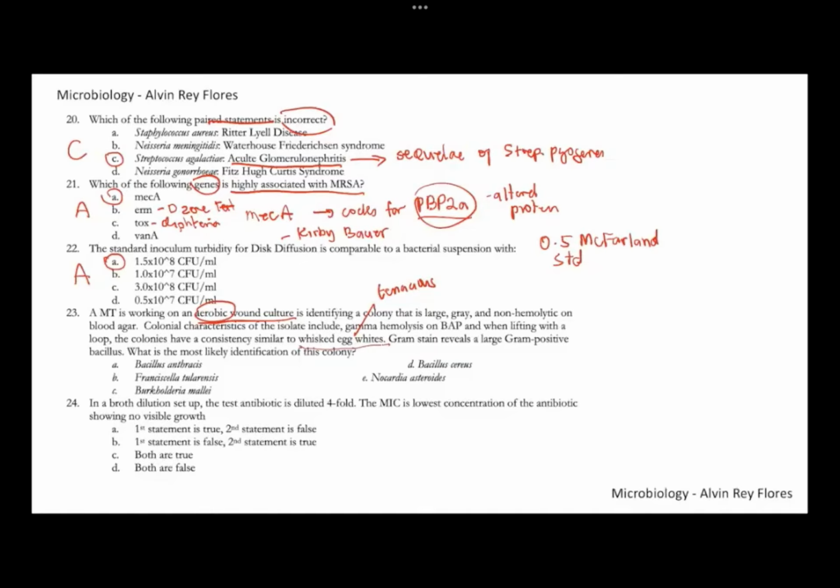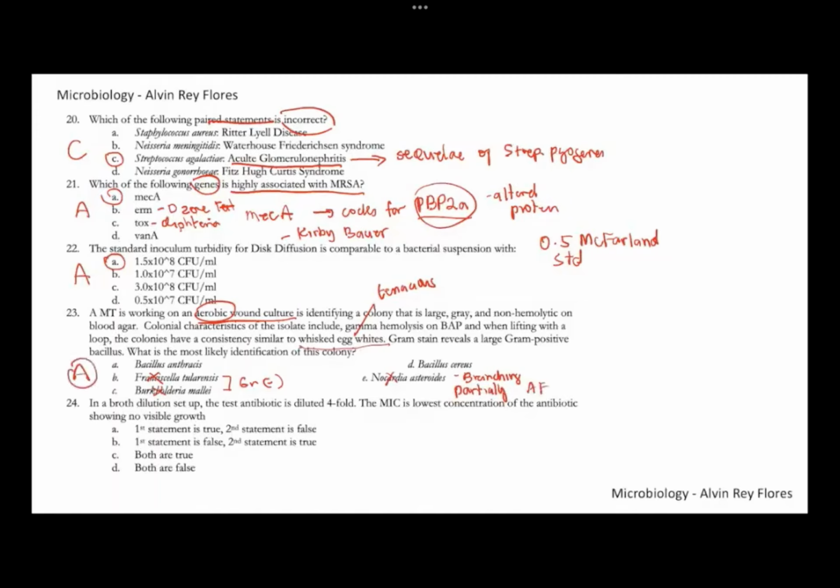Since this is an aerobic organism and it's gram-positive, we can already remove Francisella and Burkholderia. These two are gram-negative. Nocardia asteroides is also not included since these are usually branching bacilli, and the colonies appear more dry, and they're also partially acid-fast. Since it's a wound culture, the best answer here would be letter A, anthrax.